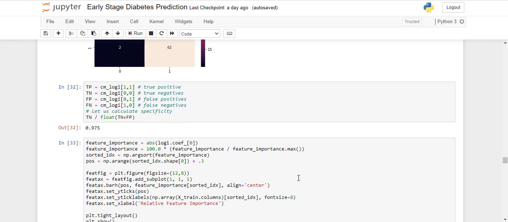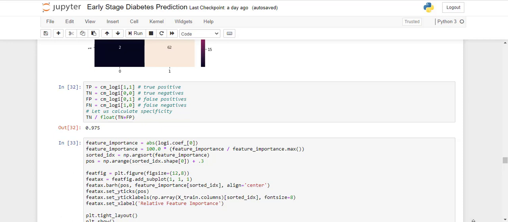It is somewhat similar to linear regression, where we know y is equal to mx plus b. So here the coefficient part is very important, and it will actually give the weightage. Whichever feature is important, it will give higher coefficients, or more coefficient value in terms of absolute value. It will give more value to the most important features.